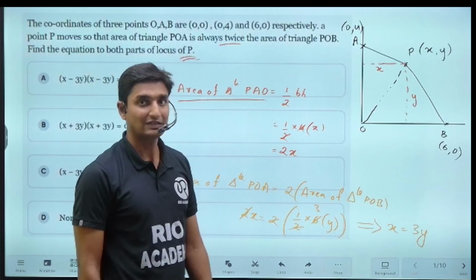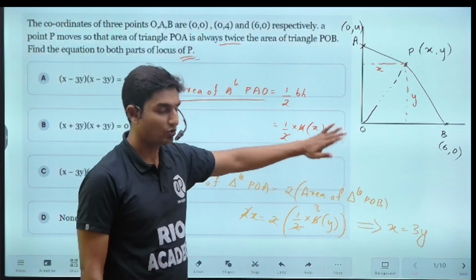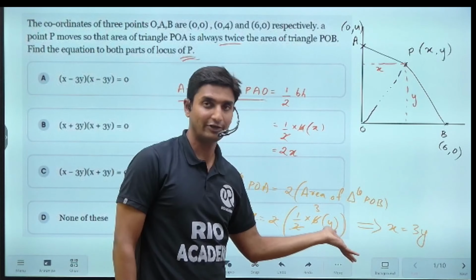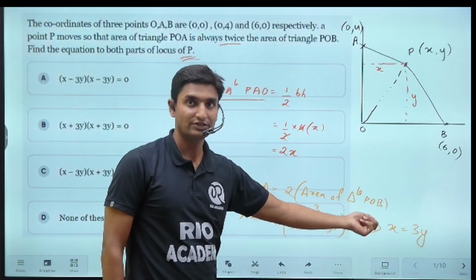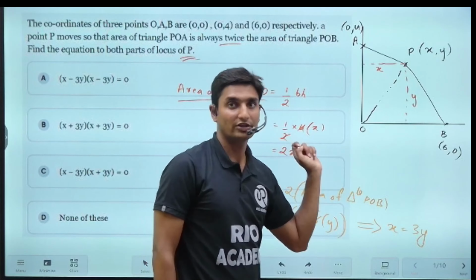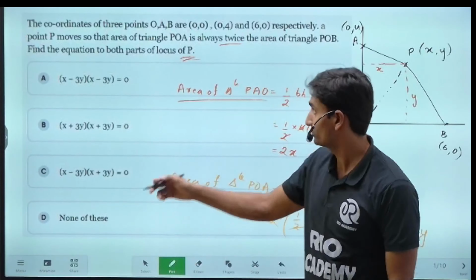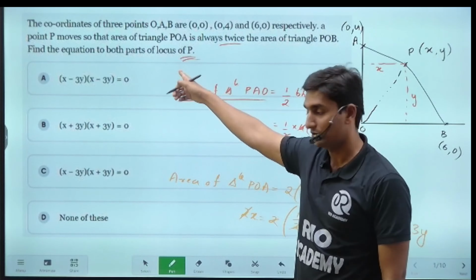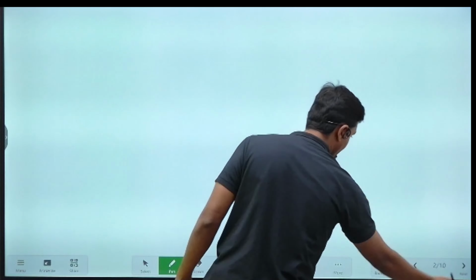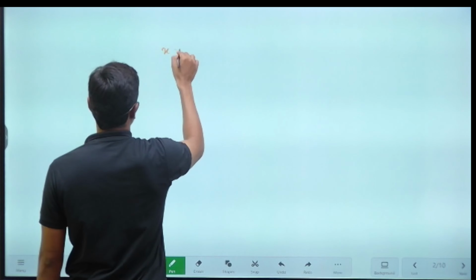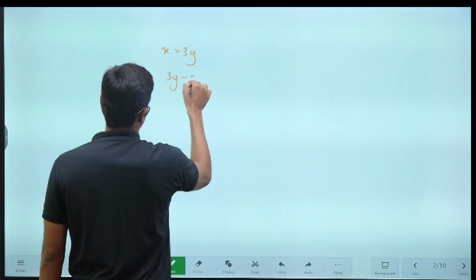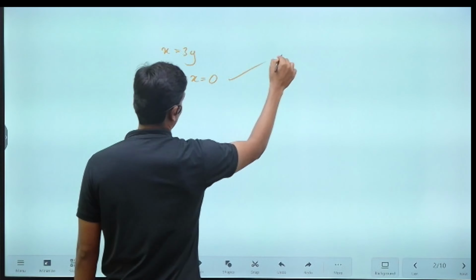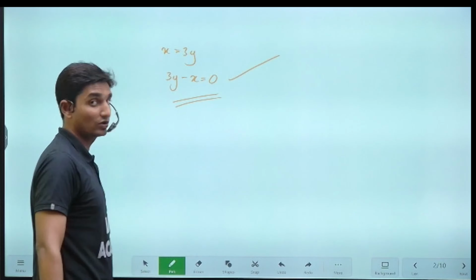Okay, x is equal to 3y, or you can just modify it along. x minus 3y is equal to 0, or 3y minus x is equal to 0. That will turn out to be what, guys? That will turn out to be the equation of the locus of the point P here. See, x is equal to 3y, or I can write this as 3y minus x is equal to 0. Okay, this is what, guys, the equation of locus of the point P.